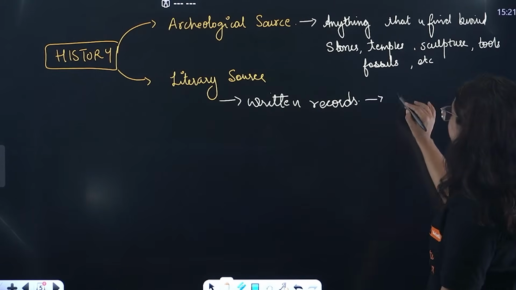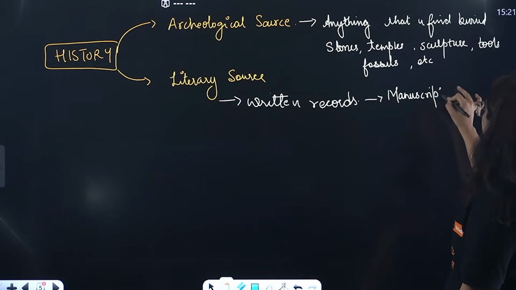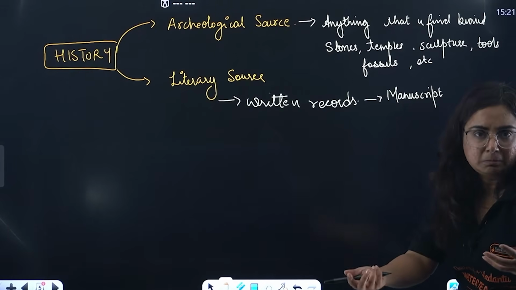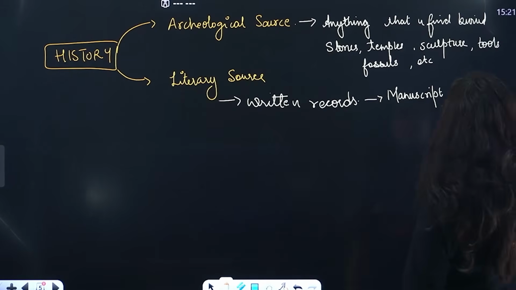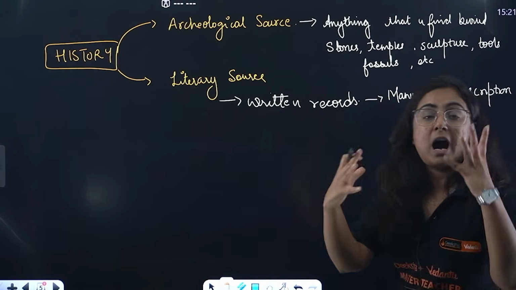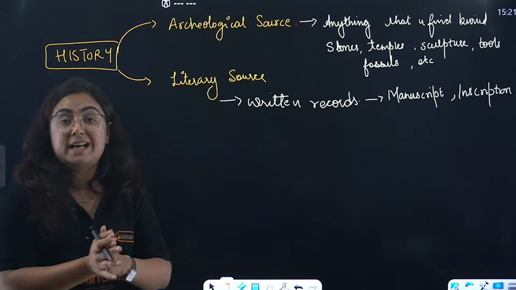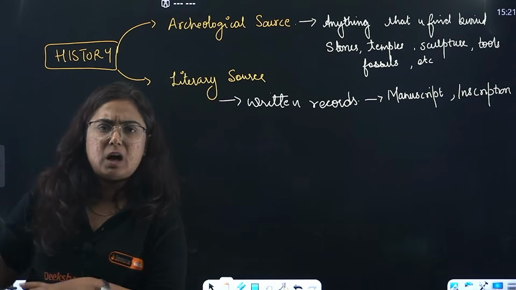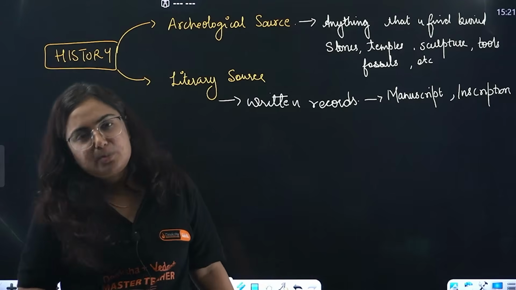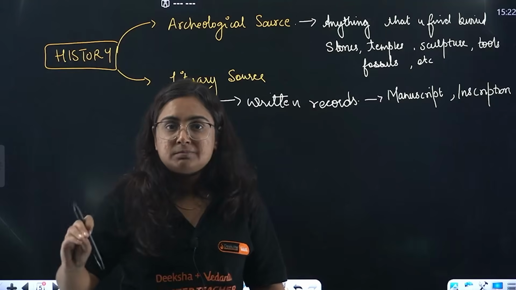However, written records are records like manuscripts, anything that was written by hand. At the time paper was not there, and hence people used to write on palm leaves and the birch of the tree. Along with that, we have certain inscriptions. Inscriptions mean anything that is engraved on a hard surface. You might be visiting historical sites, and when you enter at the gate, what you see outside the gate are those blocks in which details of that place are written. What is that? Inscriptions, right? When you go and see the temples of India, you will see on the pillars something is written, right?